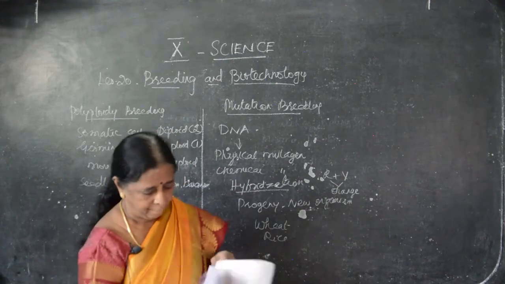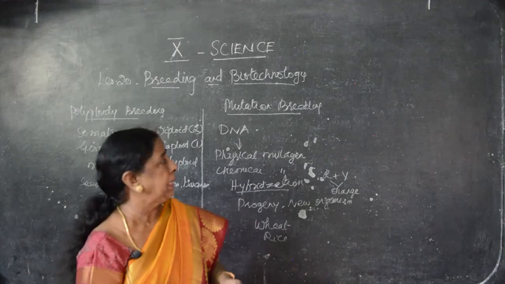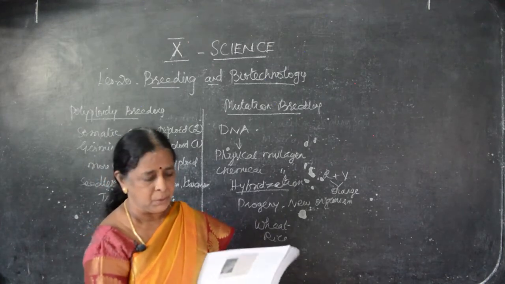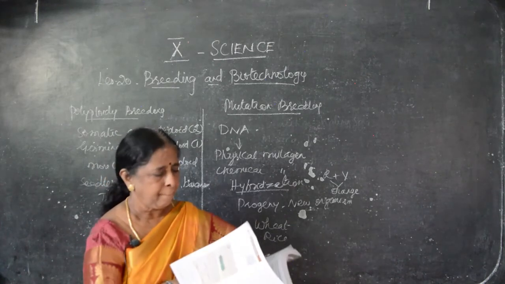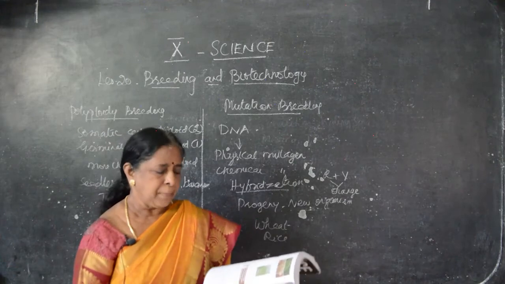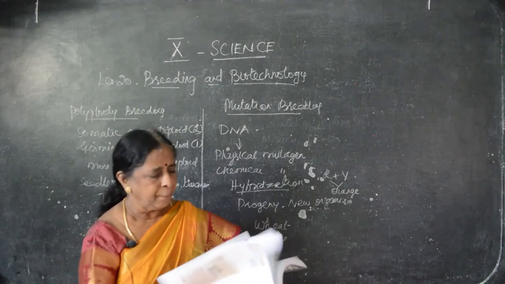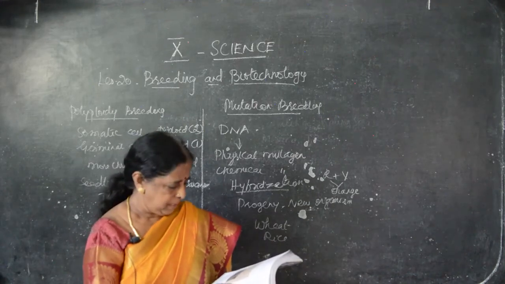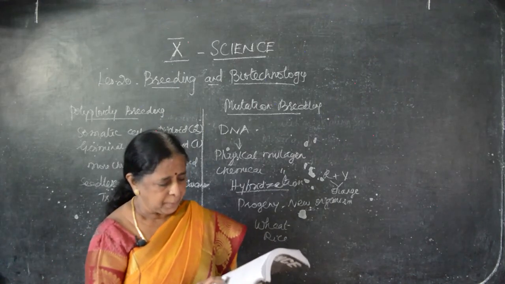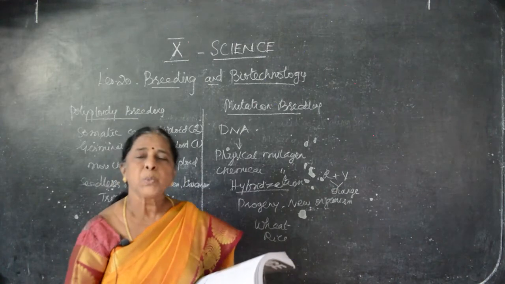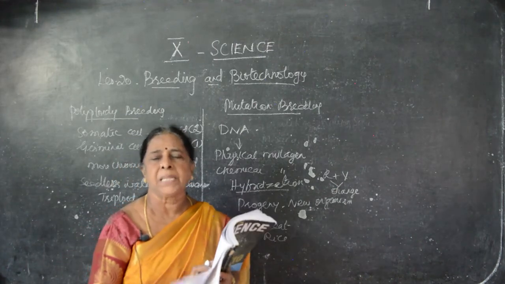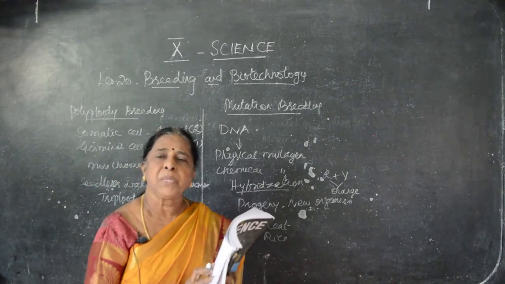Okay. Next we have to see animal breeding. So plant breeding, do you understand, children, what it is? There are three methods of adopting new ones: polyploid breeding, mutation breeding, and then what is it? Hybridization. So far, what you have seen is only for plants. Because what is the food of human beings?